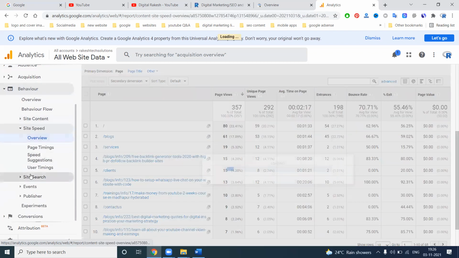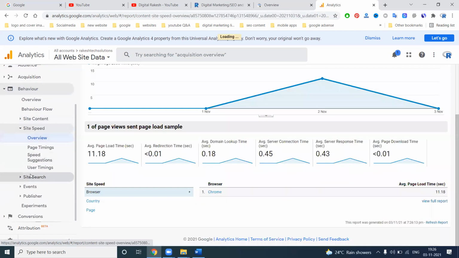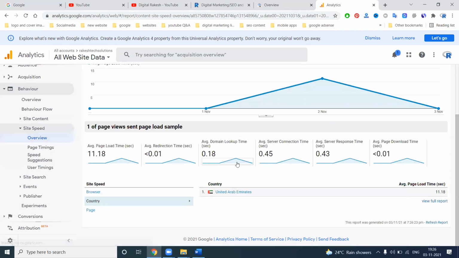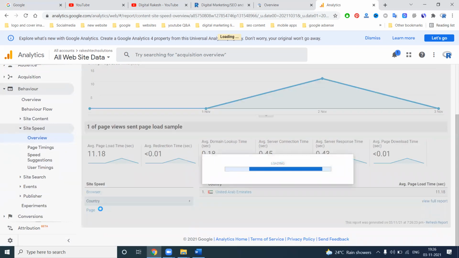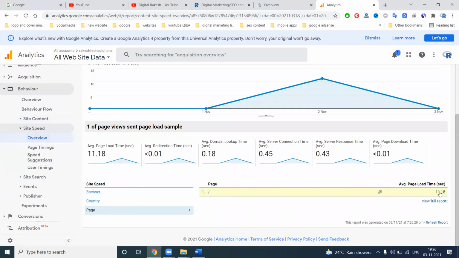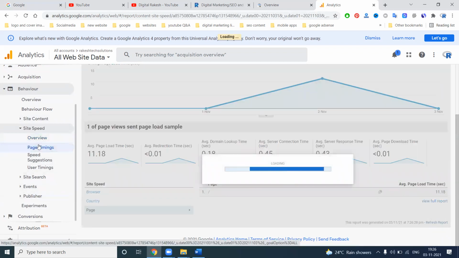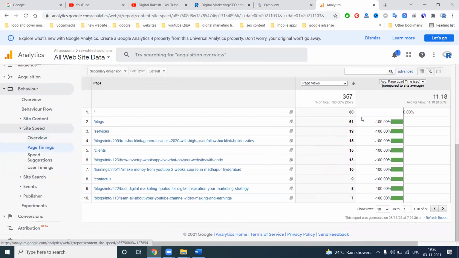Site speed is also very important. Site speed is how much time it takes to open the website. Chrome 11 seconds. Country-wise, UAE 11 seconds. Pages: you can check them. Home page 11 seconds. Page timings, and other particular options are here.